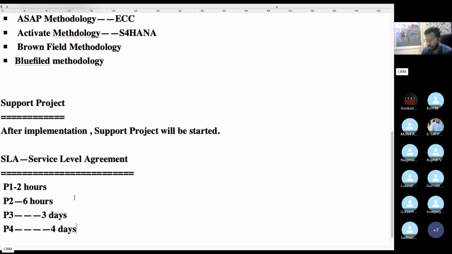In some cases you will get 2 to 3 tickets, in some cases 6 tickets. Particularly at month-end time, the volume of tickets will be more. If you are in a support project, you need to be alert 24/7. Anytime your project manager can call you and ask for the solution. SAP end users sometimes need an immediate solution, so they will escalate, or top management will pressurize you. Then you have to resolve the ticket on an SLA basis.